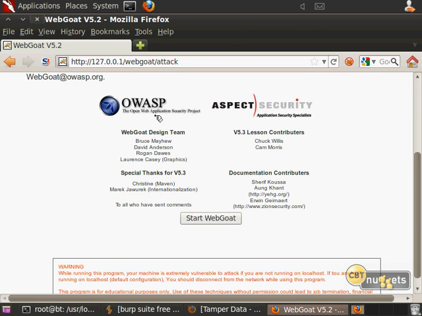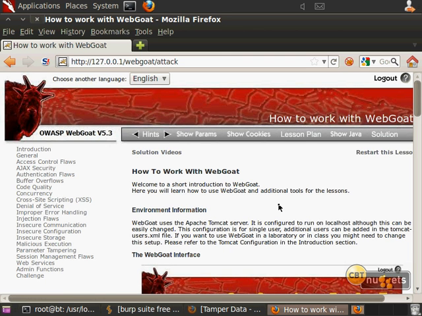Okay, and this is actually the organization that creates this, and it creates this so you can practice hacking websites. Then you'll just click Start WebGoat, and there you go. Now, the point of this, for the most part, is over here on the left. There's a lot of different vulnerabilities that you can click on, and then it gives you kind of a lab or an exercise in actually going through that hack. If you have a little bit of trouble with any of this, there's even some videos they've put out there on the internet that show you the specific hack to do against the specific website that we're looking at here.